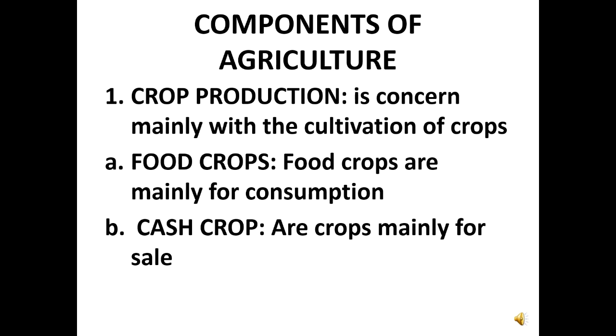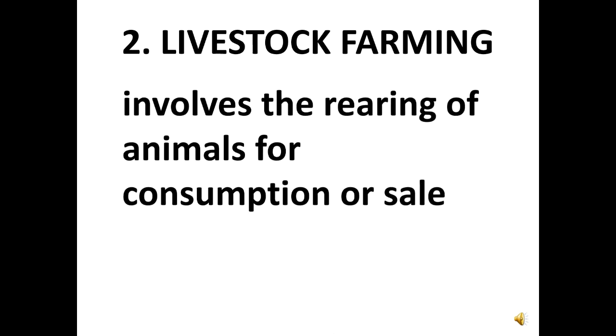The next one is cash crop. These are crops that are produced mainly for sale, to be sold. Crops like cocoa, groundnut, cotton, they are mainly produced for export or for sale. Now let's look at the second component of agriculture, which is livestock farming. Livestock farming involves the rearing of animals for consumption or for sale. So those who keep animals like chickens, goats and the rest are into livestock farming.